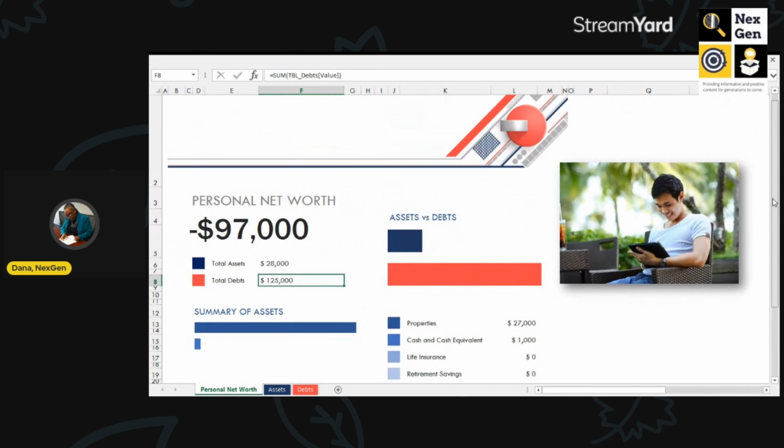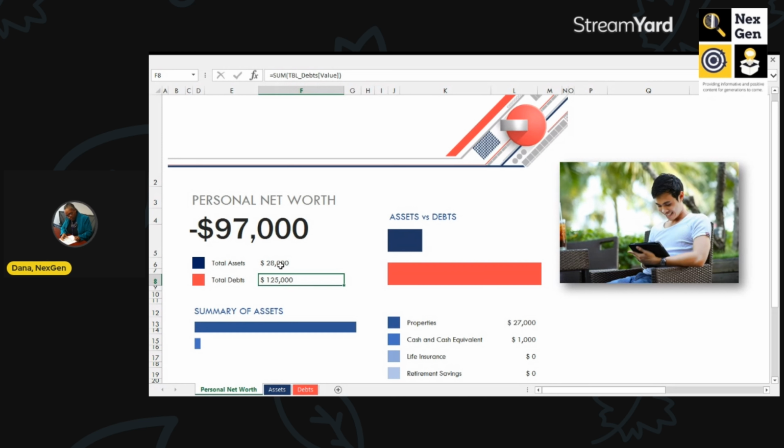And it equates to, this is what we call a negative net worth. And the reason why it's a negative net worth is because their assets, which is $28,000, and what that's comprised of is their vehicle, which is $27,000, and the cash equivalent or their savings account, which is $1,000.